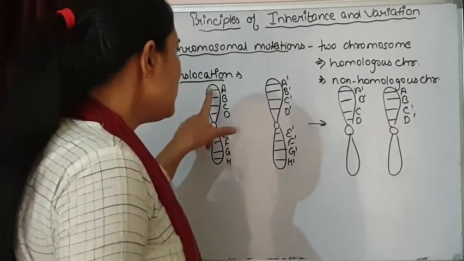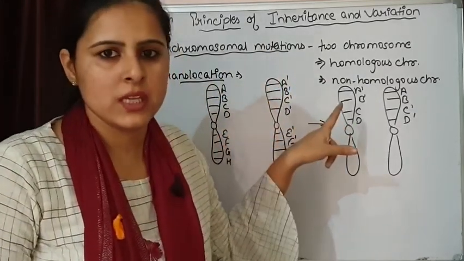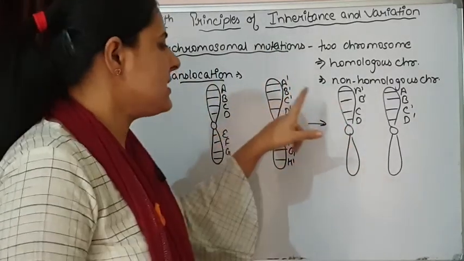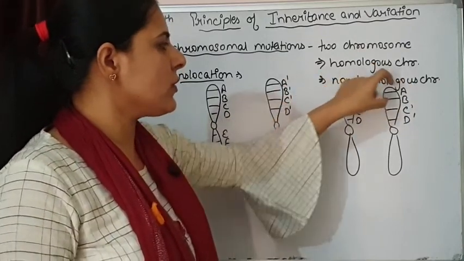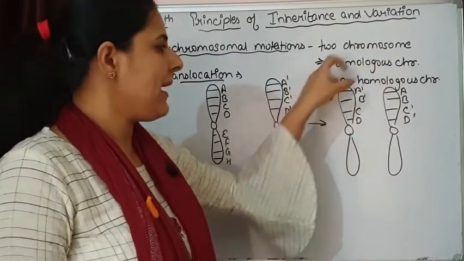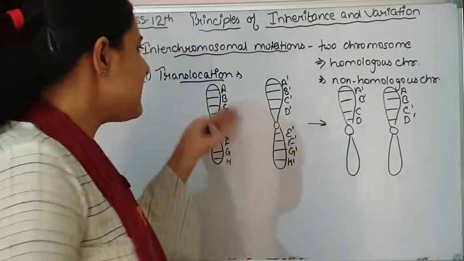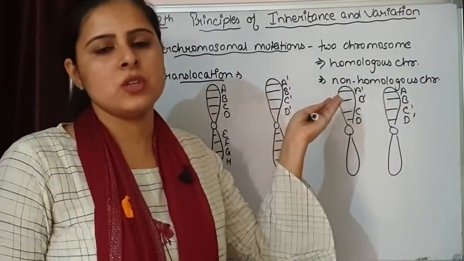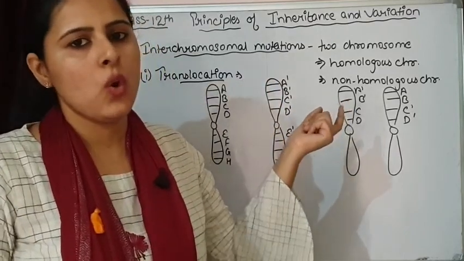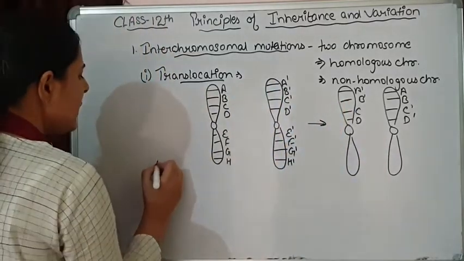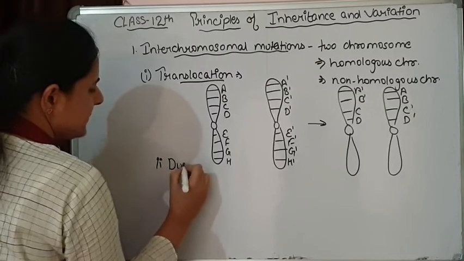This is how translocation is taking place. Now this is reciprocal. Equal amount of segment is transferring here and same over here. This might not be the case. There can be unequal translocation also.